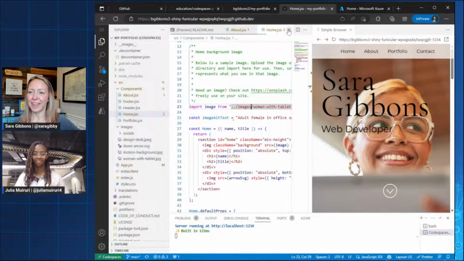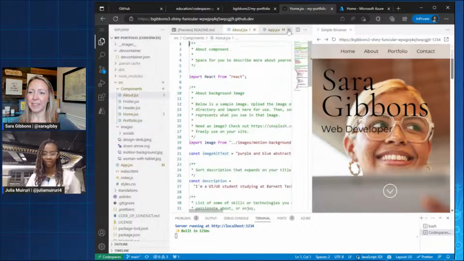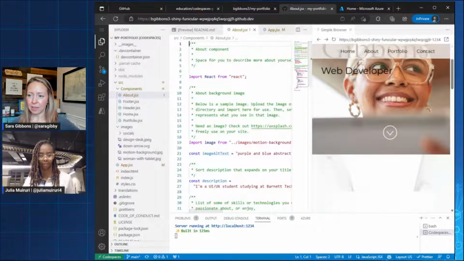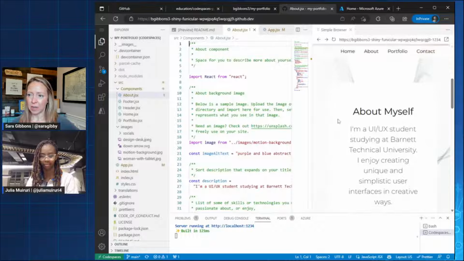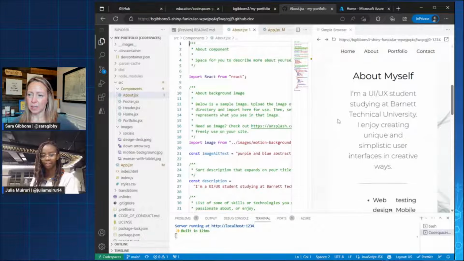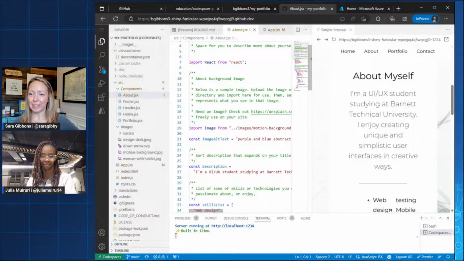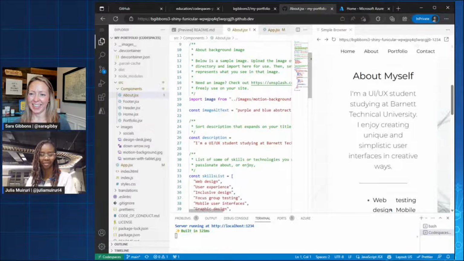There you go. Yeah. But yes, Julie, we were looking at about. Yep. So that's this section here. Is that right? Yep. I know you didn't have a photo ready, but I'm sure you have a one-sentence brief about you that you have ready. I do. And I'm actually wondering what Copilot might say as well. Yeah, I'm very curious to see how that goes as well.